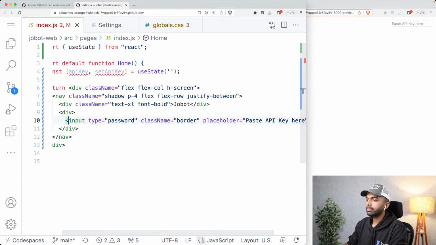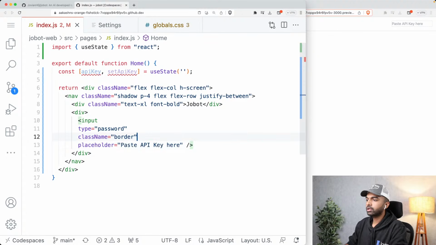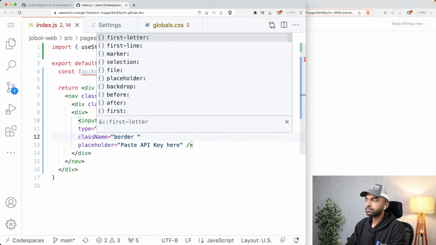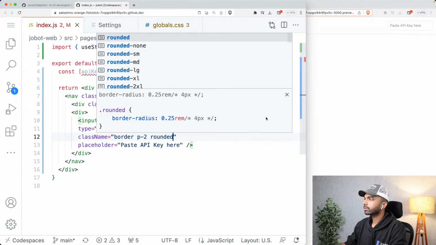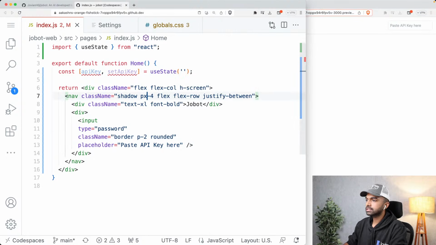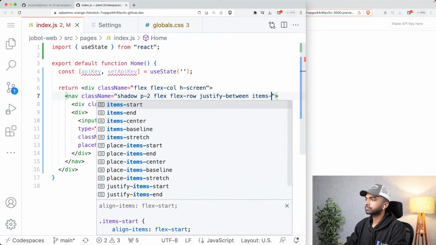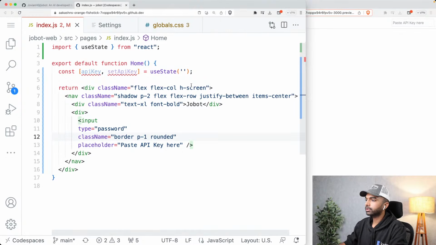Let us just add some classes to the input just to make it look slightly nicer. So I'm going to say for this input, well, the type is password. That's fine. I'm going to just give it a padding. I'm going to make it rounded. All right, so now this looks slightly better. And maybe the padding that I want is just a smaller padding. And let us also add over here items-center. Okay, so these are all just CSS properties that we are applying using Tailwind CSS. And I'm just going to put in p-1 over here. Okay, I think this is looking good.